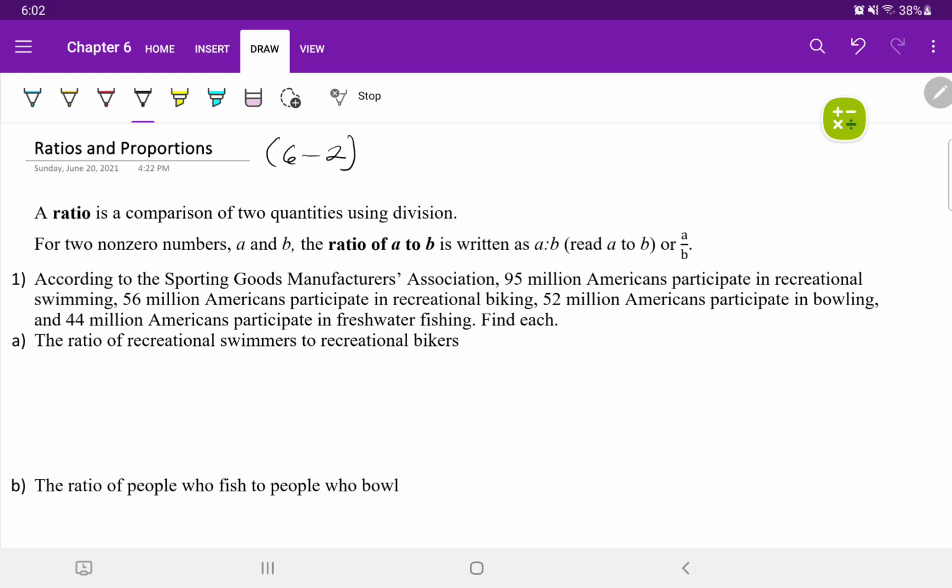What is a ratio? A ratio is a comparison of two quantities using division, comparing quantity A with quantity B. When we have ratios, we want to make sure that our comparison has the same units of measurement.